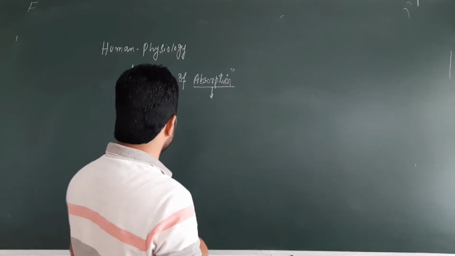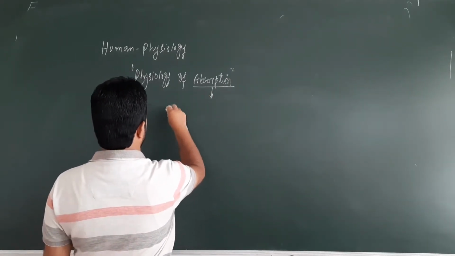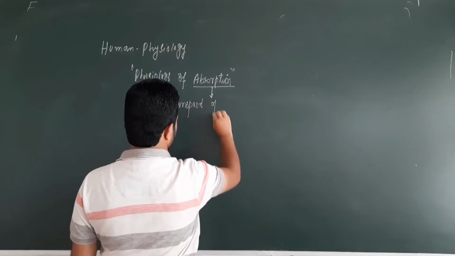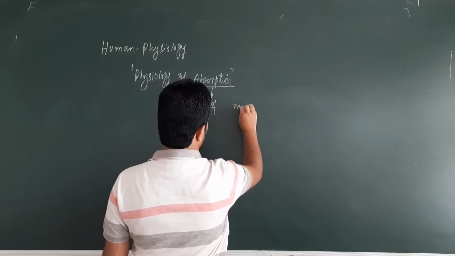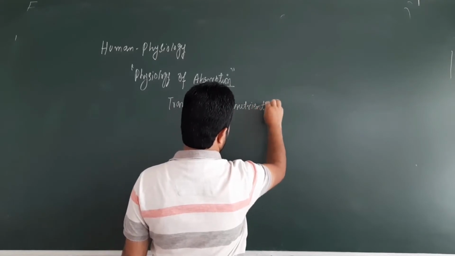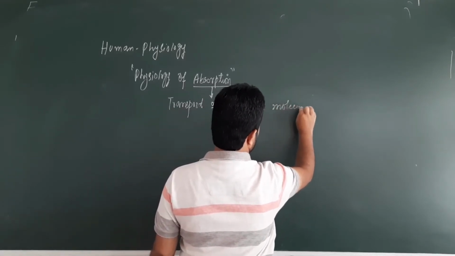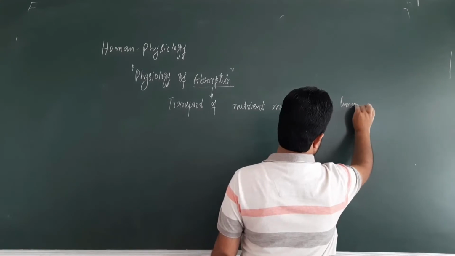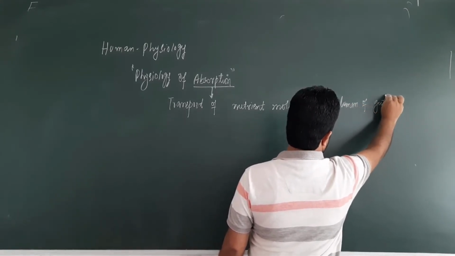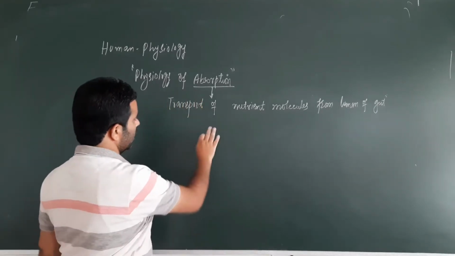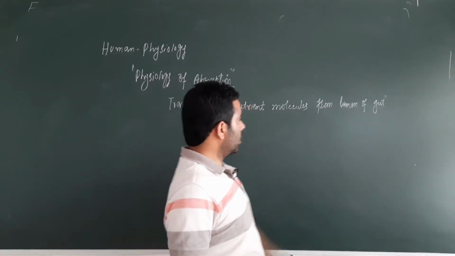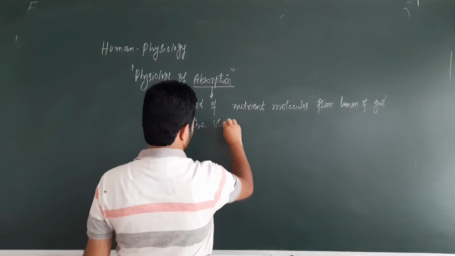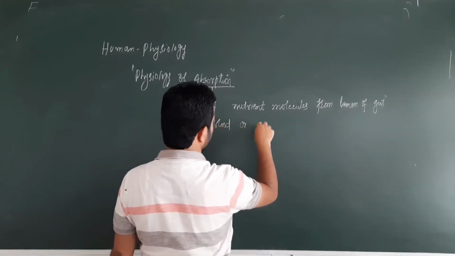Now the term absorption means here, if you want to write the definition, it is the transport of nutrient molecules from lumen of gut into the blood, or some molecules are absorbed into the lymph.